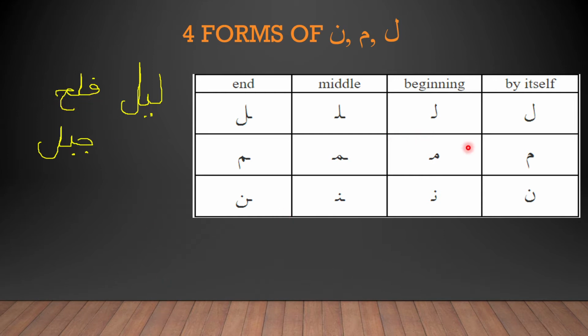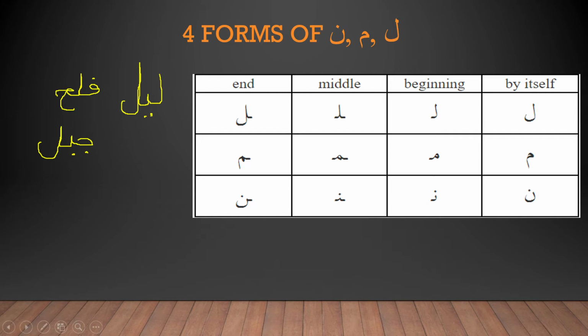Now next we'll go and do Mim. In the by itself version, the Mim is exactly how we saw before. Then the vertical line of Mim is lost and only the loop is left. In the beginning and the middle version, we can see the loop, and in the end version, the standing line comes back along with the loop.